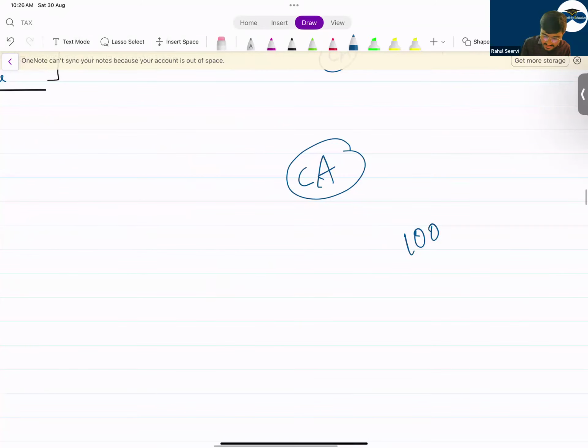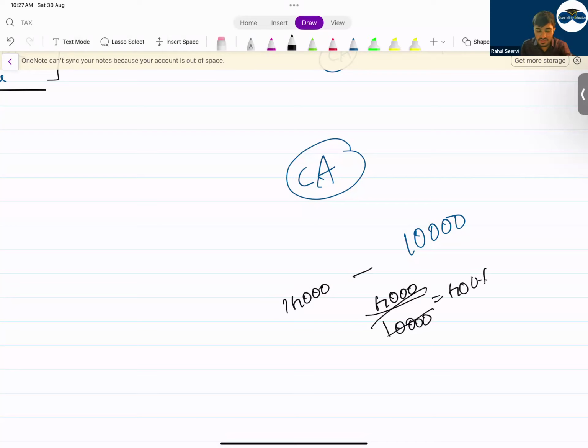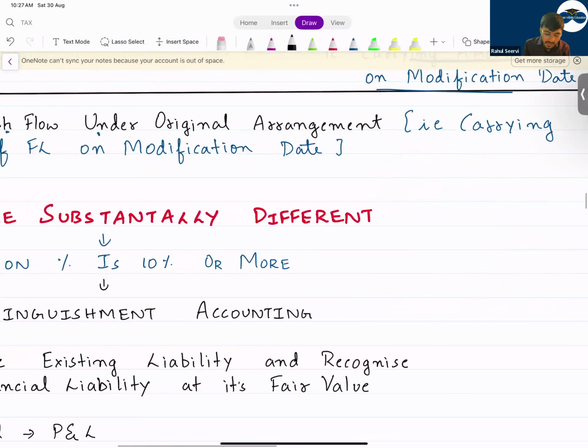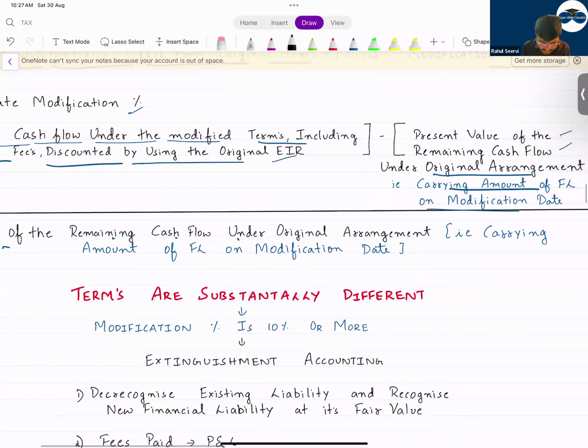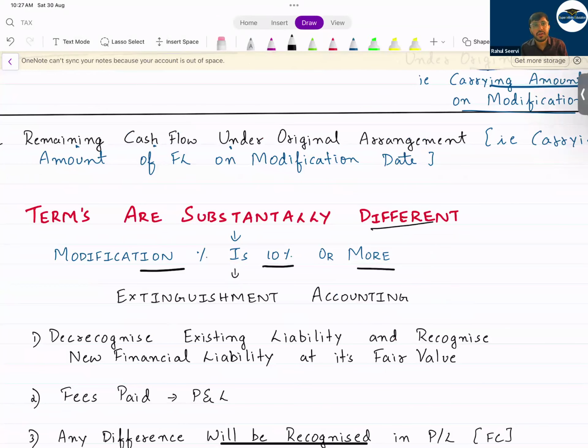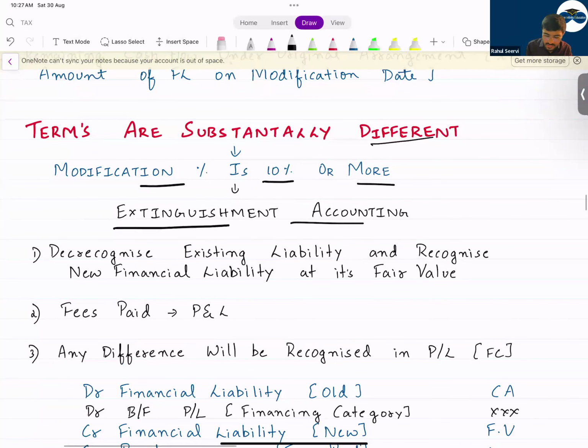If I say my carrying amount is 10,000, but the modification is done in the loan terms, and now the new value is 14,000. So what is the difference here? 4,000. This 4,000 you will compare with 10,000 again. Can I say this is 40%? It's more than 10%. If it's more than 10%, that means the terms are substantially different when the modification percentage is 10% or more. Then you follow extinguishment accounting.